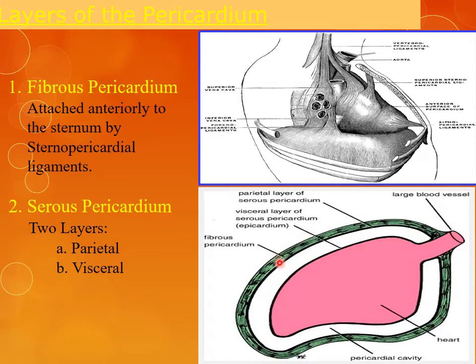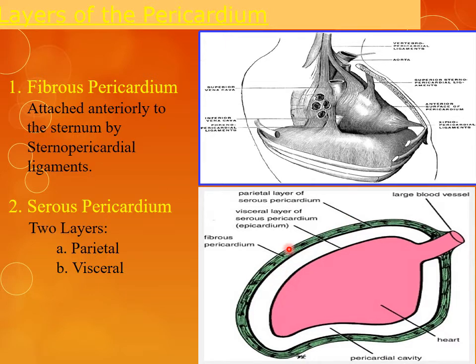If we see this diagram, this is the fibrous pericardium. This one is the parietal layer of the serous pericardium, and this is the visceral layer, which is completely adhered to the heart. This one is the parietal layer, and this green one is the fibrous pericardium.